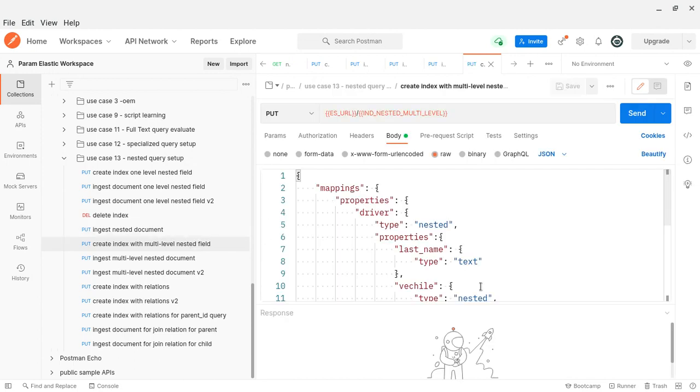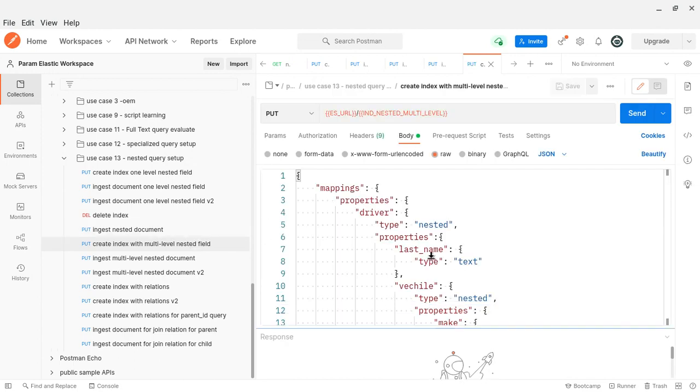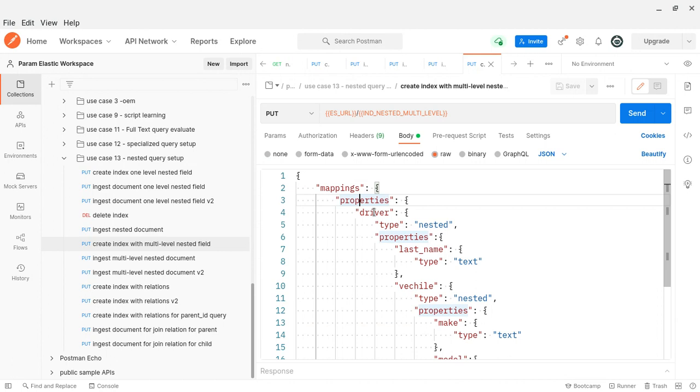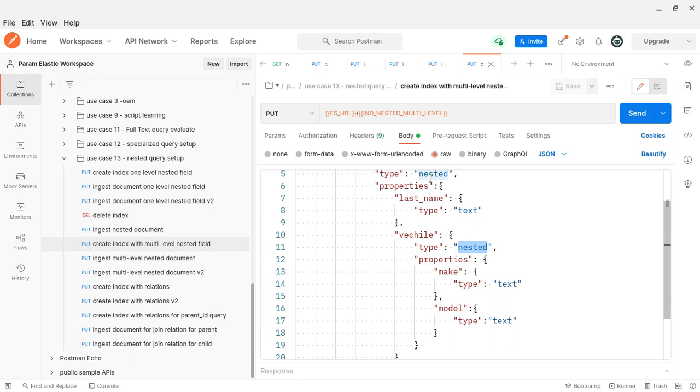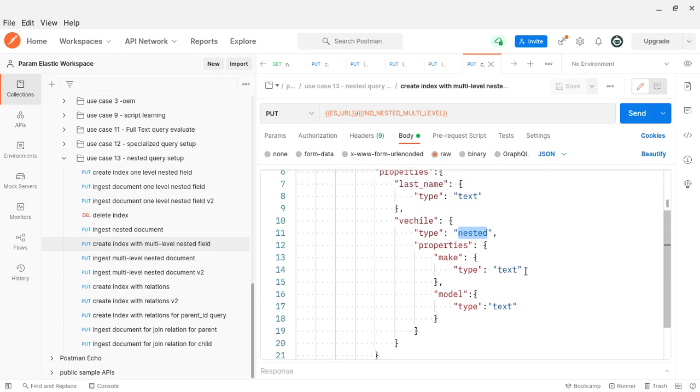This is the mapping for multi-level. Here you can see properties, driver nested. Then within that we are creating the path vehicle, then again type nested. That is the two levels of nested. So that's your multi-level. It can be a single level, or it can be multi-level. This is how it will be defined.